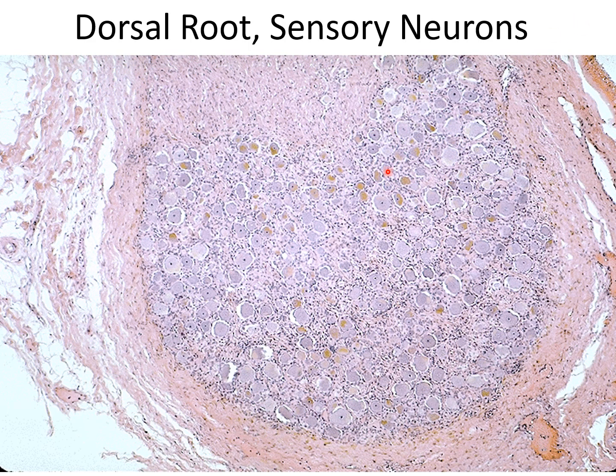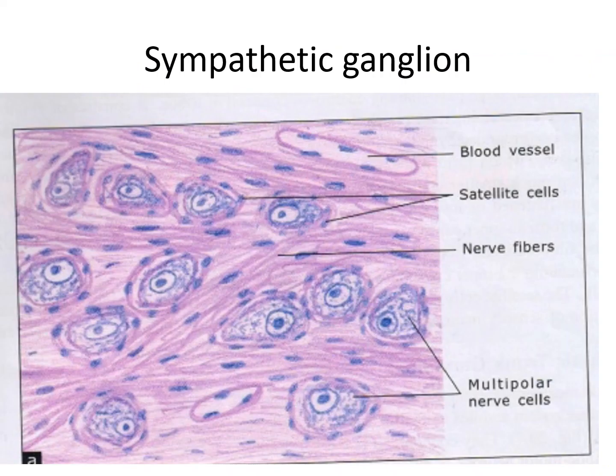Now in dorsal root sensory neurons you can see the unipolar neuron, but in autonomic ganglia, the sympathetic ganglia, there are multipolar neurons. You can see these cells, the neurons, the nerve fibers and the satellite cells. The cell bodies are smaller but of the multipolar type, with eccentrically placed nuclei. The cell bodies of these neurons do not form definite groups. Unmyelinated nerve fibers are scattered, and satellite cells are less prominent, poorly defined or absent, with a thin connective tissue capsule. So these are the sympathetic ganglia.